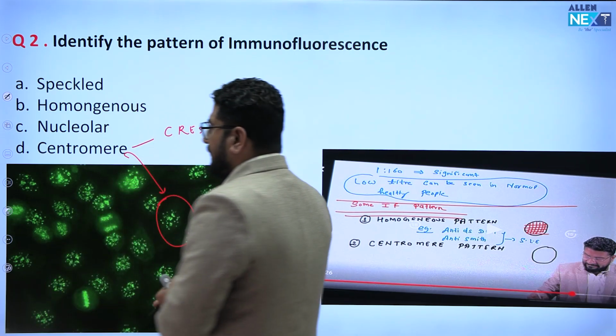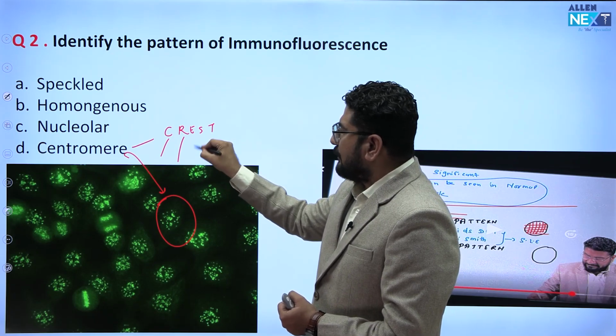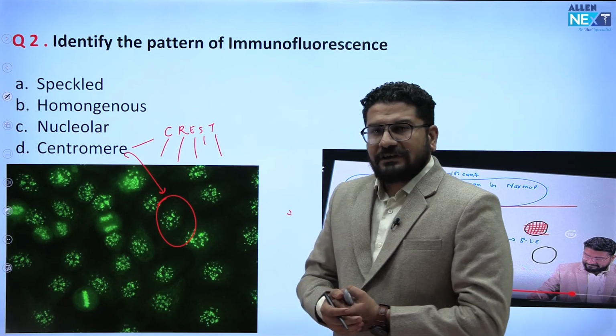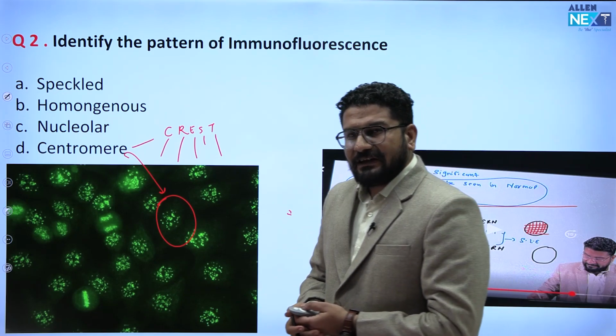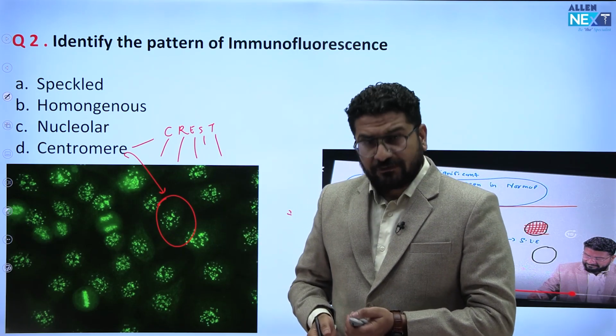Now what is CREST syndrome? It is calcinosis, Raynaud phenomenon, esophageal dysmotility, sclerodactyly, and telangiectasia. So this was a straightforward question which again came from the notes. CREST syndrome will have anti-centromere antibody. We call it the centromere pattern.